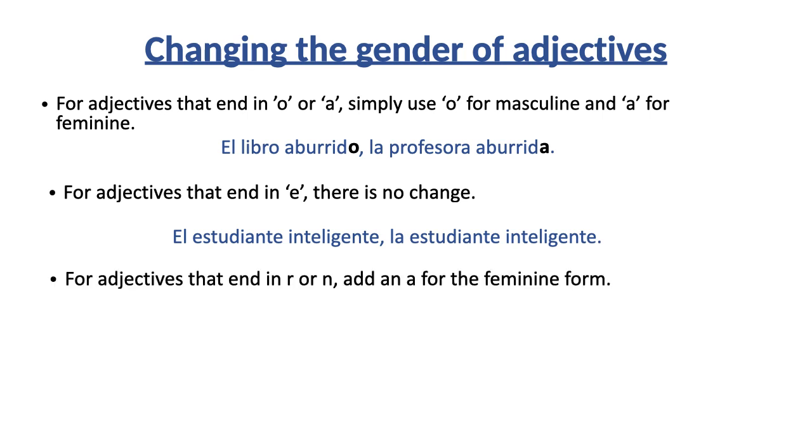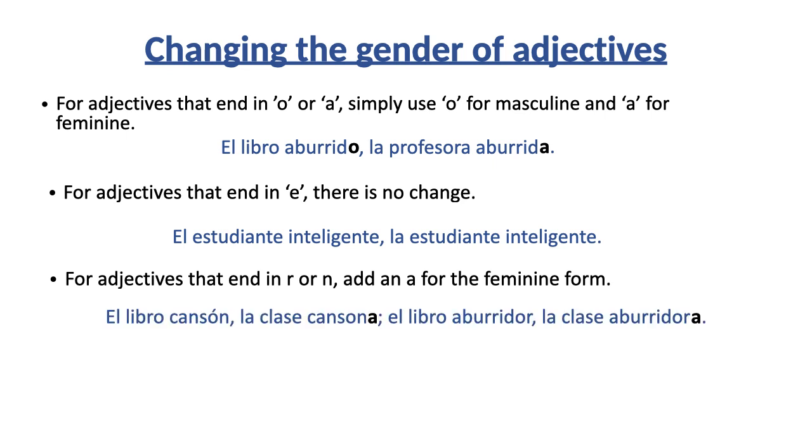Then, for adjectives that end in the consonants R or N, you need to add an A for the feminine form. Okay, you just add an A. You don't change anything, you add an A. Okay, for example, cansón, that means tiring. I know today I'm using a lot of negative adjectives for describing things that have to do with study.